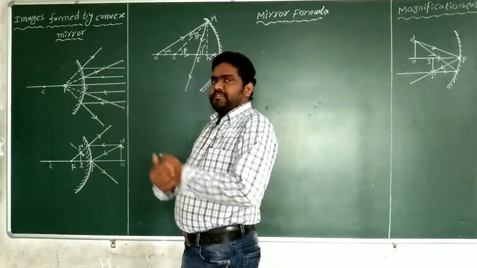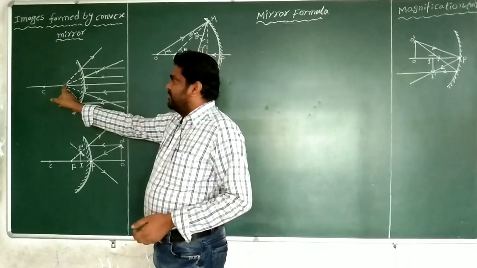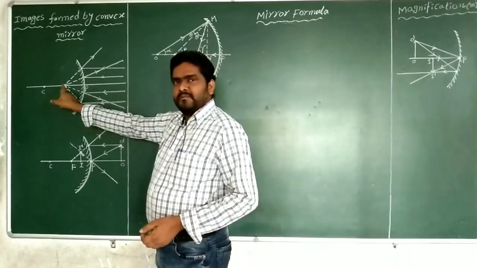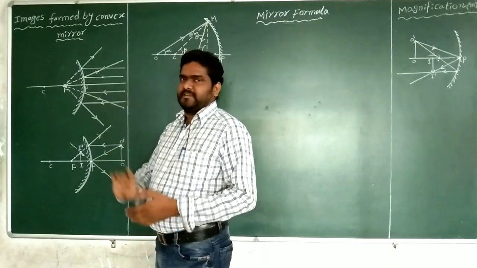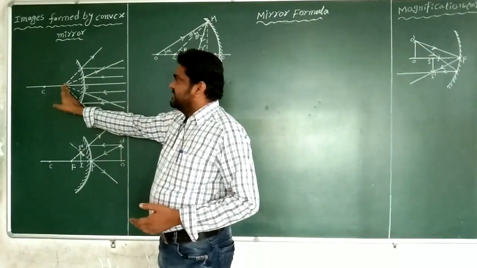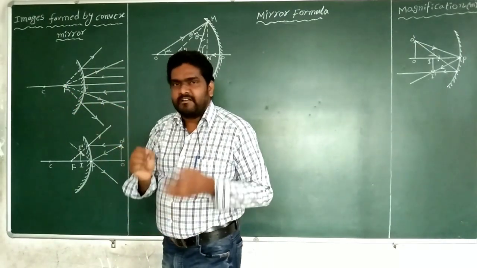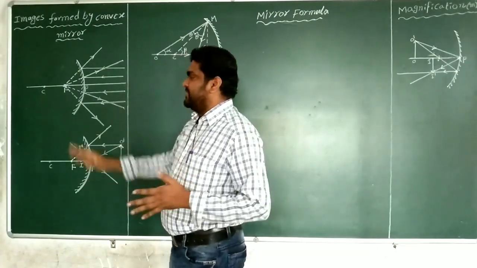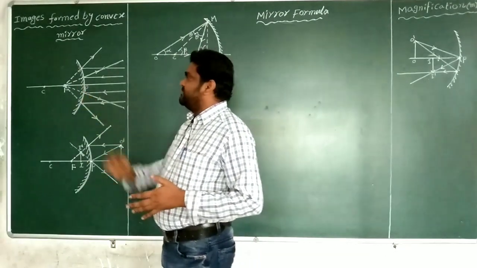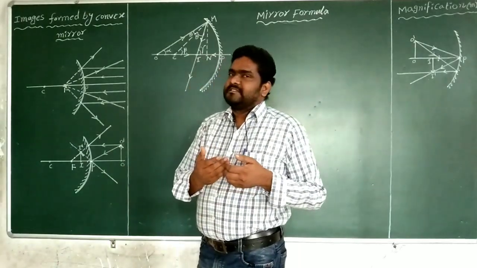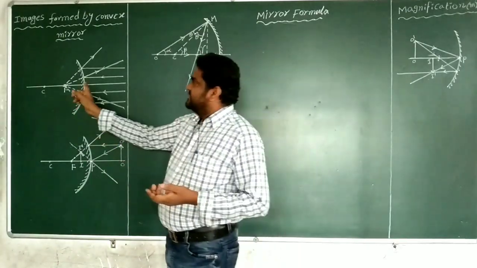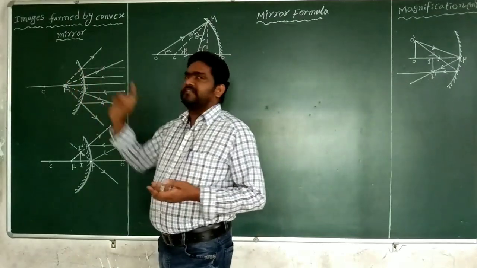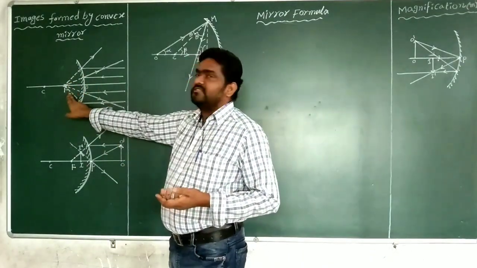Next, what is the nature of the image? The image is formed on the principal axis. So that's why here the image is point size or highly diminished. What is the nature? The image is formed behind the mirror, that's why it cannot be caught on the screen.